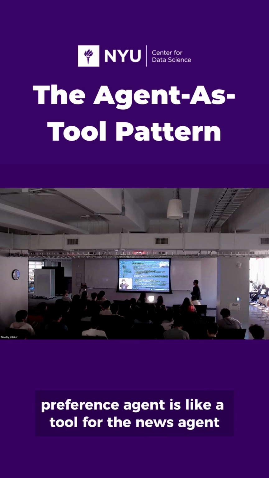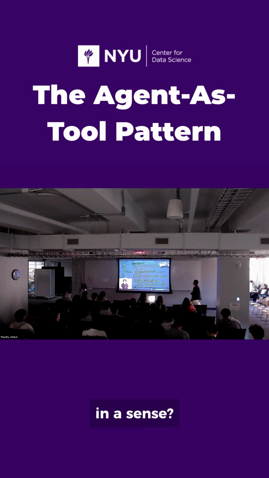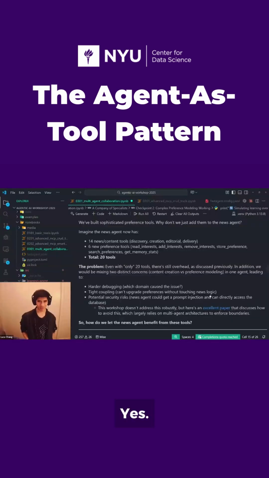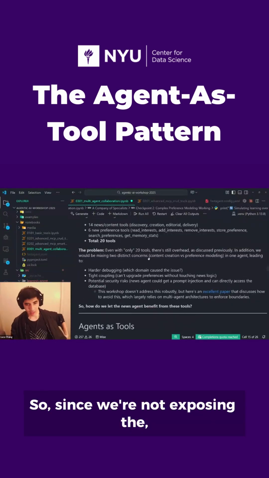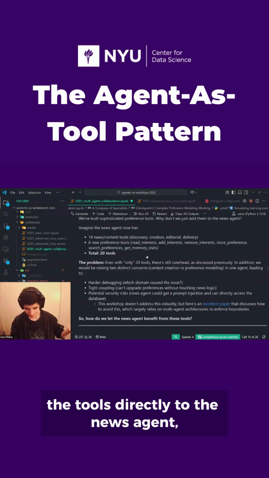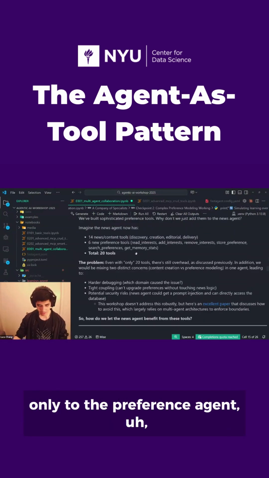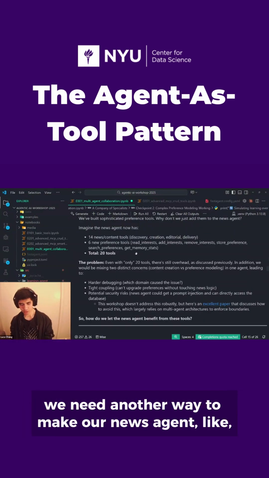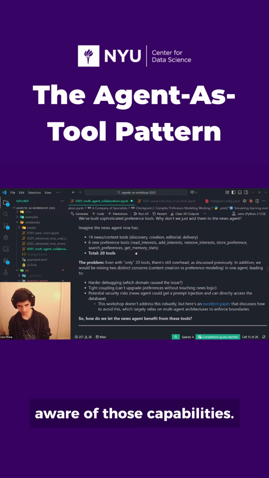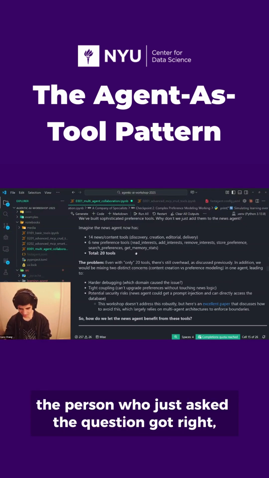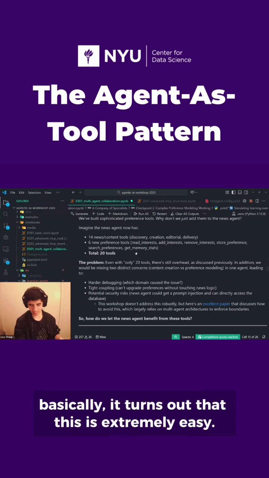Is the preference agent like a tool for the news agent, in a sense? Yes. Since we're not exposing the tools directly to the news agent, only to the preference agent, we need another way to make our news agent aware of those capabilities. The person who just asked the question got right to this. Basically, it turns out that this is extremely easy.